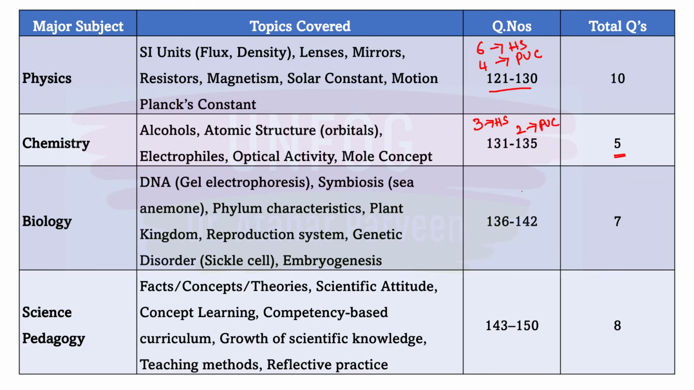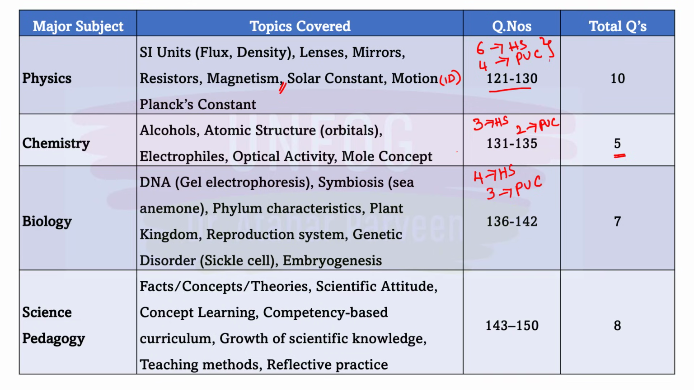And for biology part, 7 questions were asked, and in that 7 questions, 4 questions were from high school and 3 questions were from PUC. Okay, here you can see that SI units, lenses, mirrors, resistors, magnetism in physics are from high school part only, but solar constant, motion in 1 dimension of course. If you see ICSE part, then in 9th standard motion in 1 dimension is already taught, but we are considering that question from PUC only, and then Planck's constant. So that's why we have divided it like this.